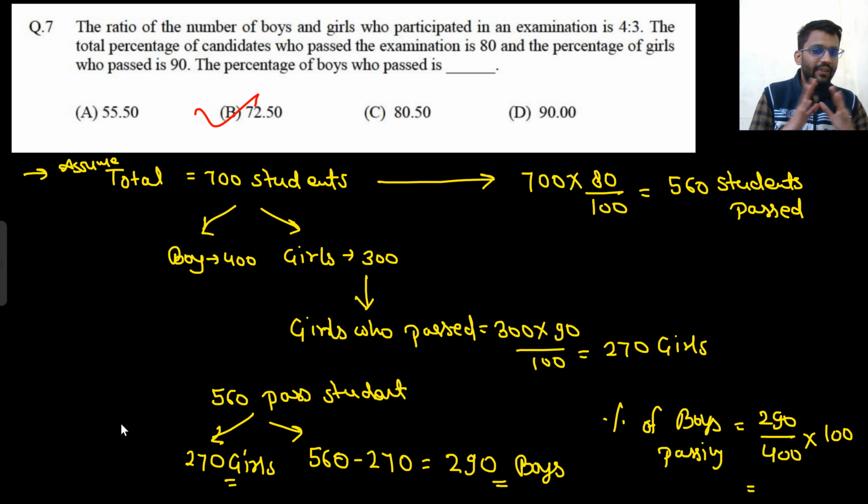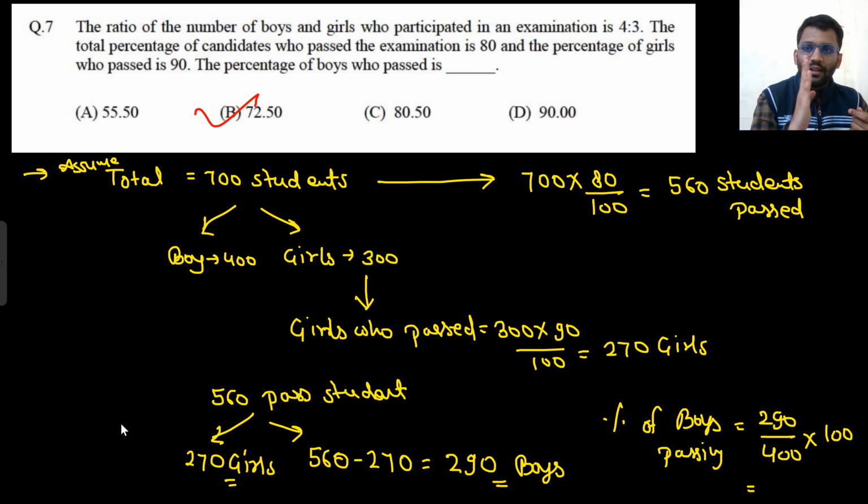Okay, what did we do? Very easy question. There could be 700 students. Out of those, 400 boys, 300 girls. So total candidates who passed from all the 700, that was 80%. That means 560 students passed the examination.